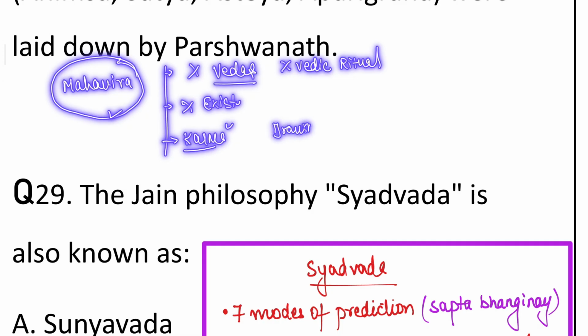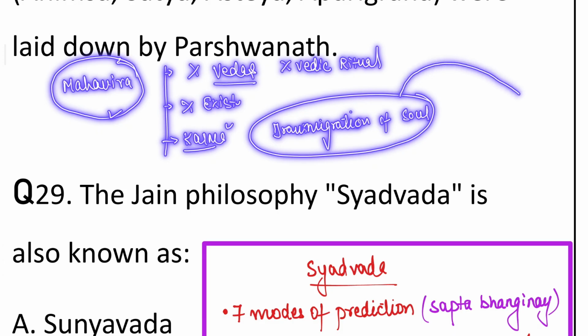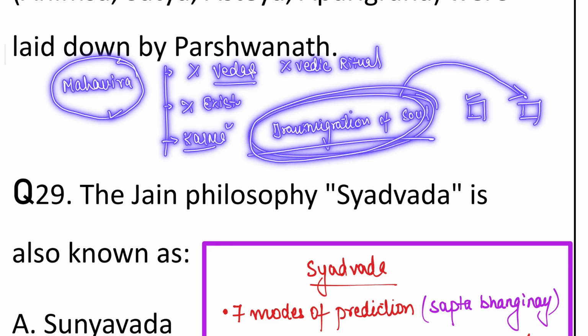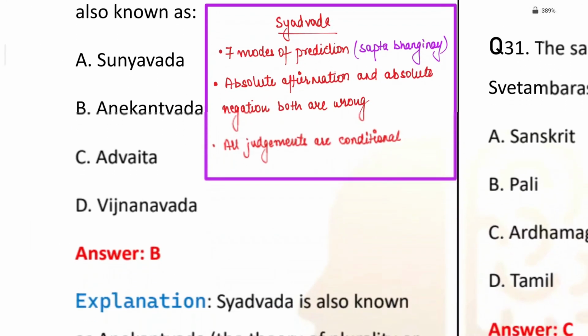Now, what is transmigration of soul? Transmigration of soul. Now this means that the soul is transferred from one janam to another janam. पुनर्जन्म जिसको बोलते हैं ना. So this is what is known as transmigration of soul. Okay, and also Mahavir laid emphasis on the equality. So this was what Mahavir believed to be true. ठीक है.